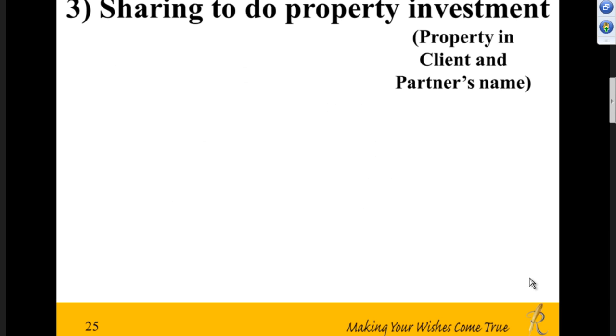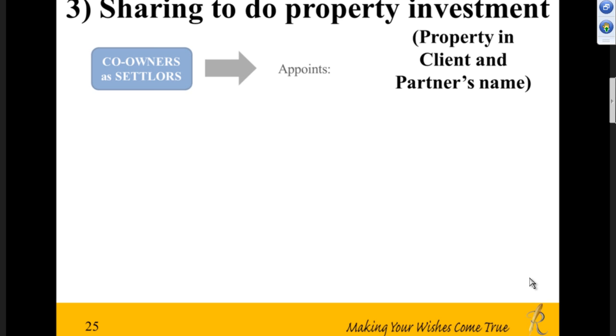Now, what if the property is in the client's name together with his partner's name? So what will happen? Very much the solution is more or less the same. Instead of just one of them, now both of them are settlors. Jointly, they're settlors. They appoint themselves as trustees. Rockwool is a substitute trustee. Rockwool will come in when one of them is no longer around to handle that person's portion.